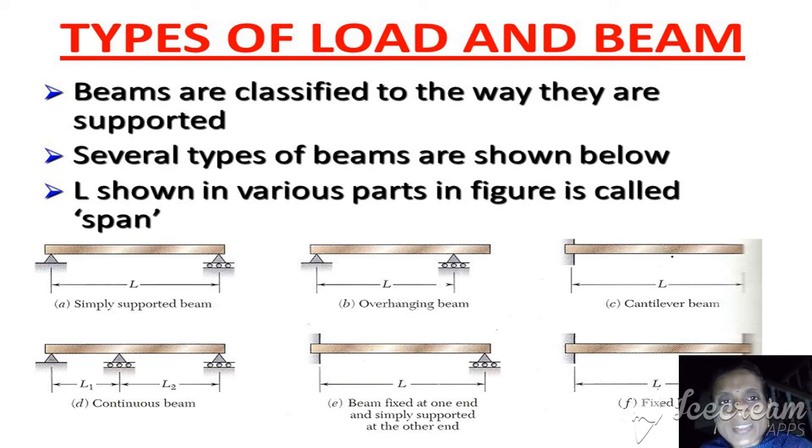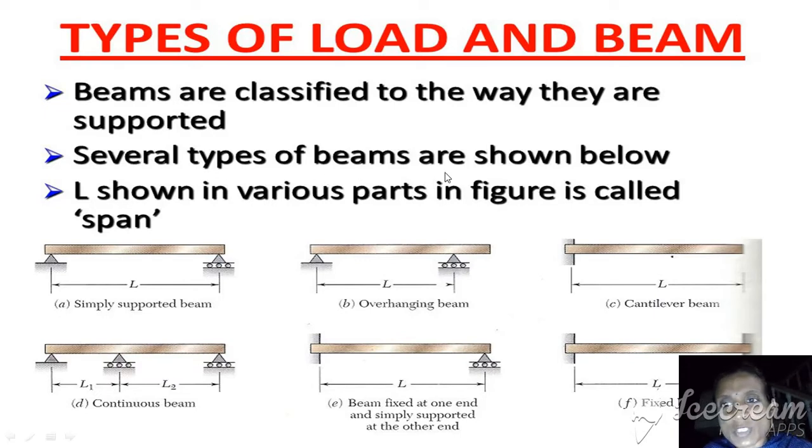So we are discussing the beams and how they are correlated with the load. Load means the force directed towards the weight of the body in the downward direction. If you apply a single force, that is called a force. Already you are familiar with this concept of load from engineering mechanics. Later, beams are classified by the way they are supported.